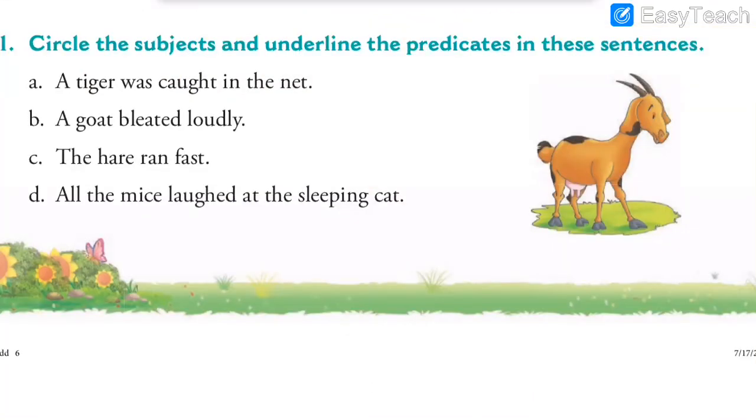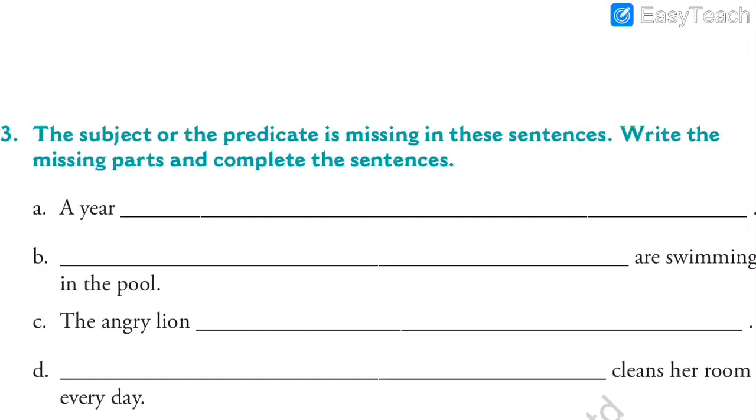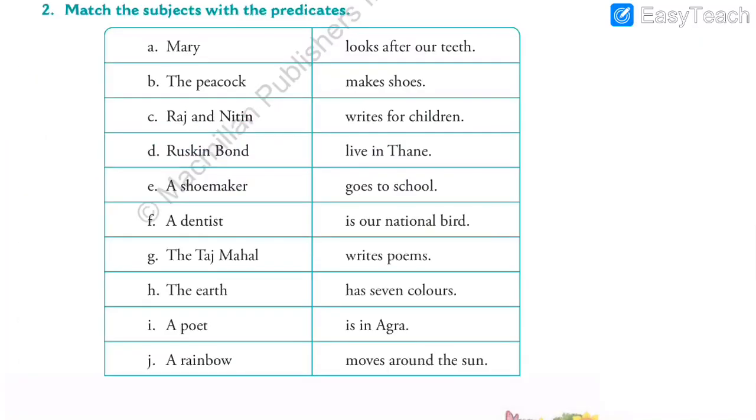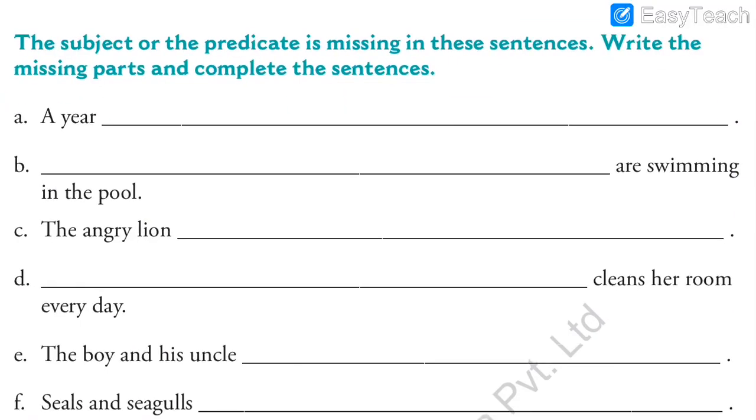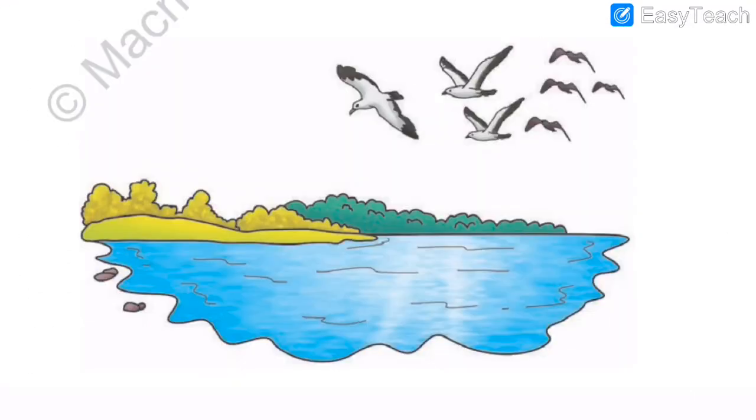In exercise number 1, we had circled the subjects and we had underlined the predicates. Then after that, in exercise number 2, we had matched the subjects with the predicates. Match the following. Then in exercise number 3, we had completed the sentence. We had to write the missing parts. Means the predicate was missing and in some sentences the subject was missing. So we completed till here. And this was the end of lesson number 2, subject and predicate.